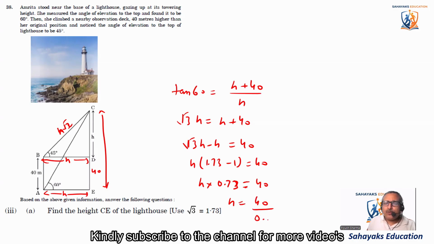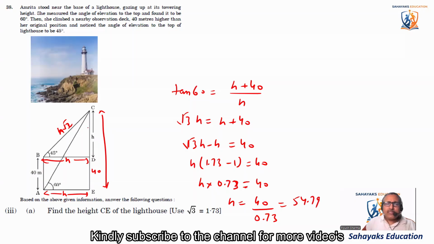divided by 0.73. So if we compute this value, 40 divided by 0.73, it comes out to be 54.79.